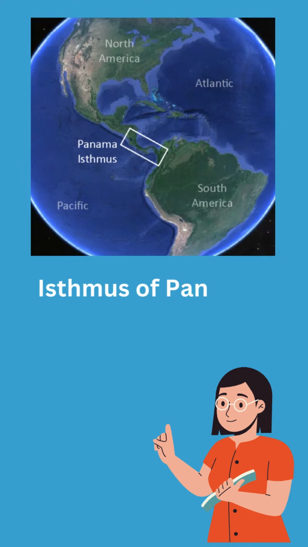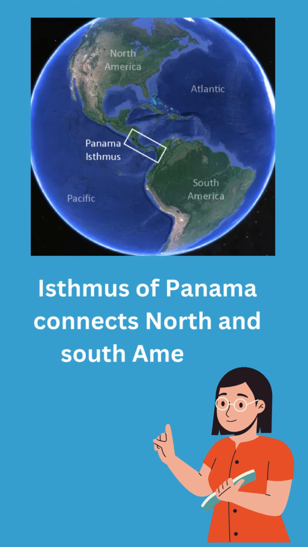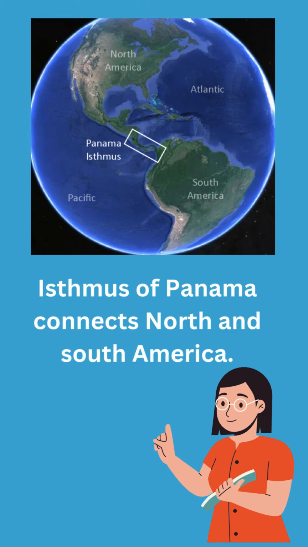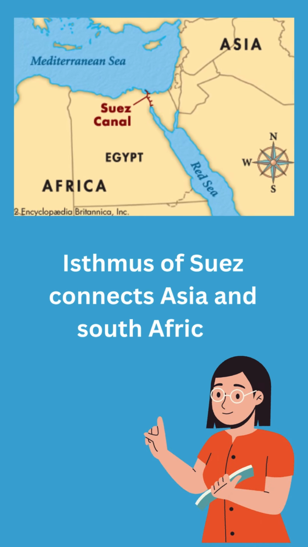Let's see two examples of isthmus. Isthmus of Panama and Isthmus of Suez. As you can see in the picture above, Isthmus of Panama connects North and South America. And Isthmus of Suez connects Asia and South Africa.